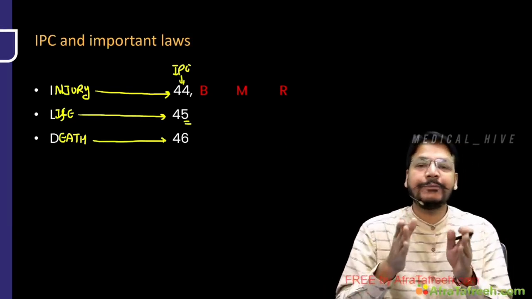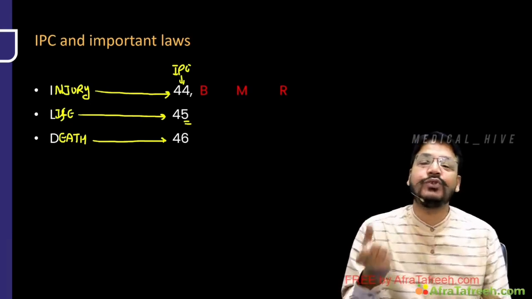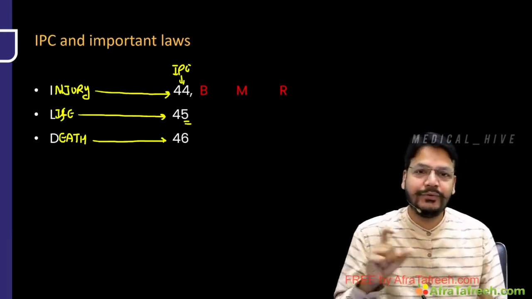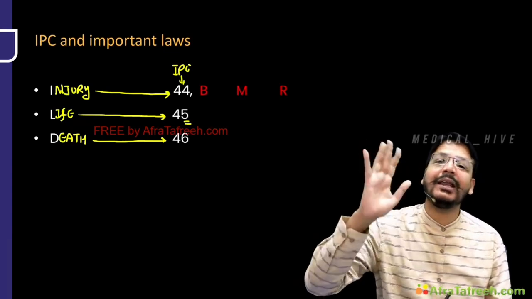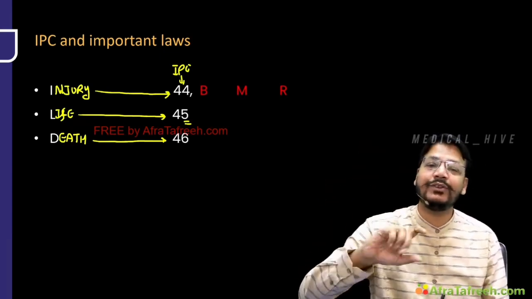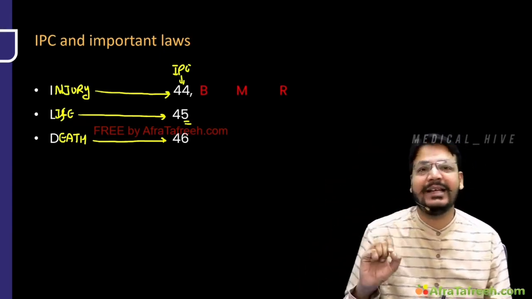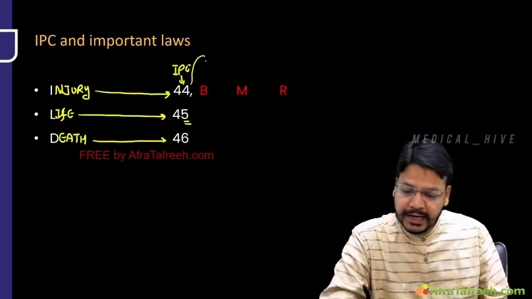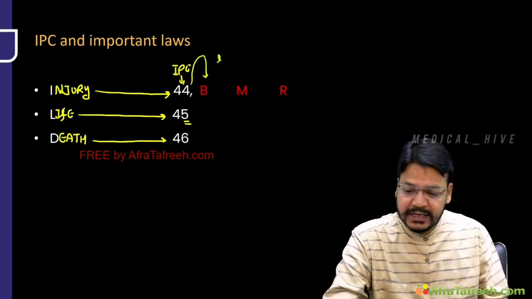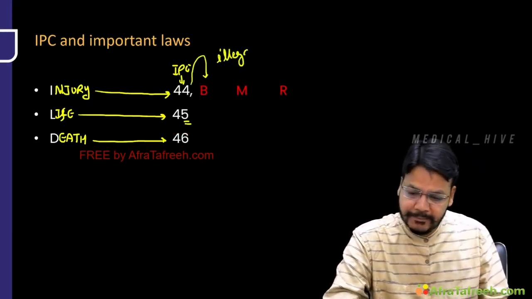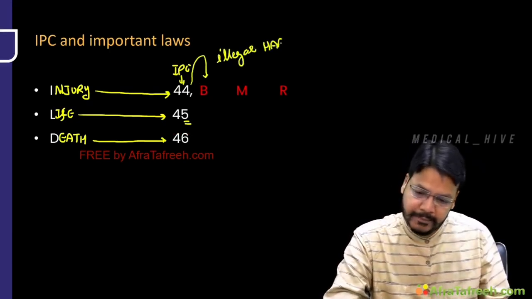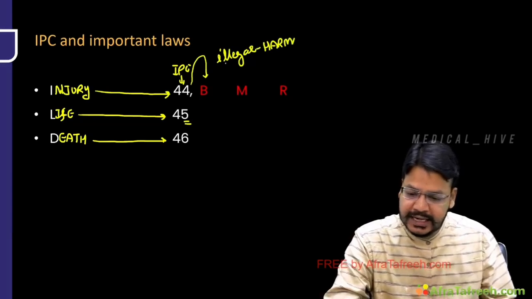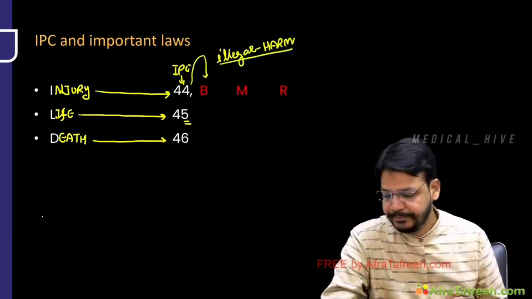तो डॉक्टर साहब अगर आपको चौका और चौका लगा, चौका चौका चोट, it's injury, 44, 44. बट चौके के साथ छक्का लग गया, you are out of the stadium. 4 after that you have 6, it means you are out of stadium, it is death. Life is equal to 5. Now डॉक्टर साहब, actually sir, injury is any illegal harm. It's not legal. Injury is any illegal harm to 3 components.